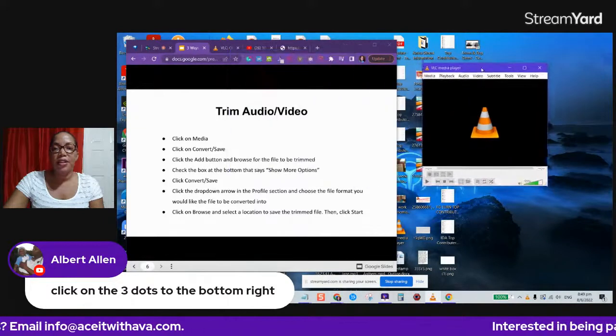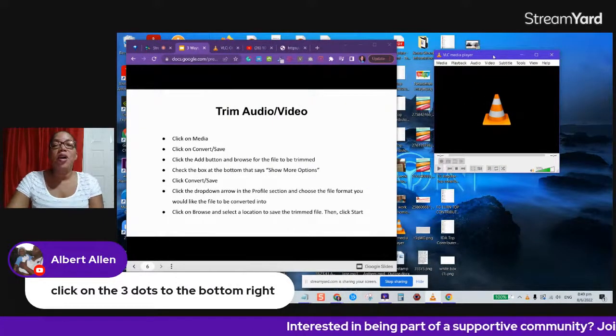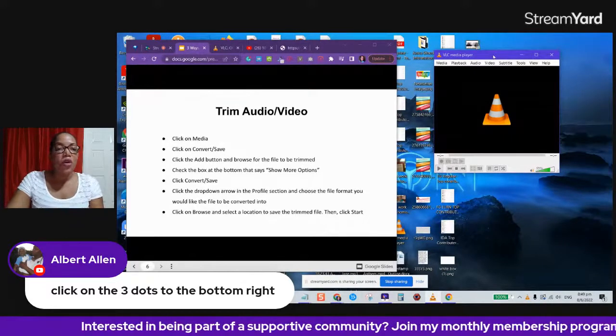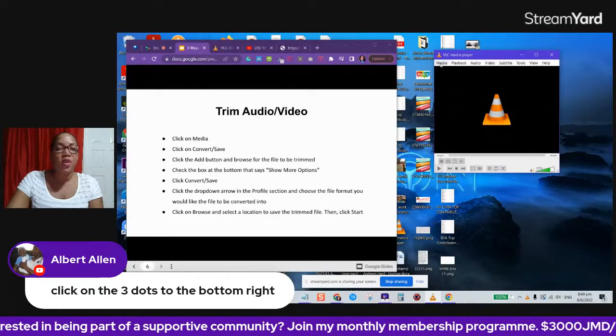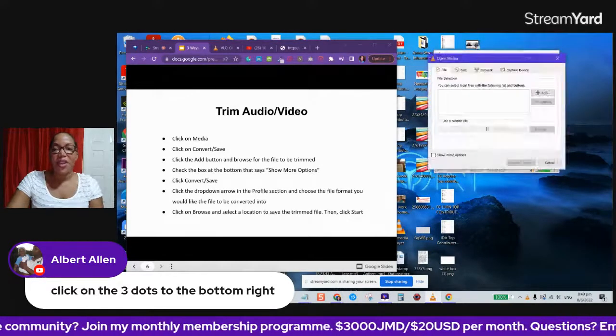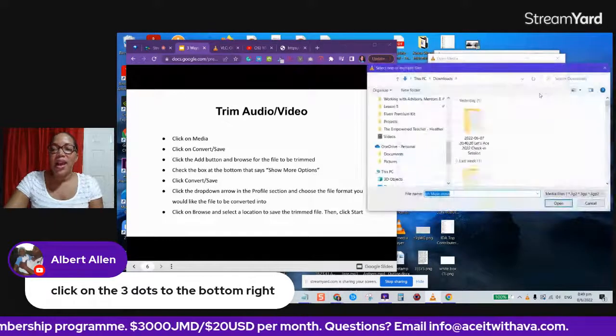So here I have my VLC free application program. It's a media player. It can play audio and video files. So how do we go about trimming? Same thing, we're going into media, convert/save. Then we're going to add the file we want to trim. So let's go to add.